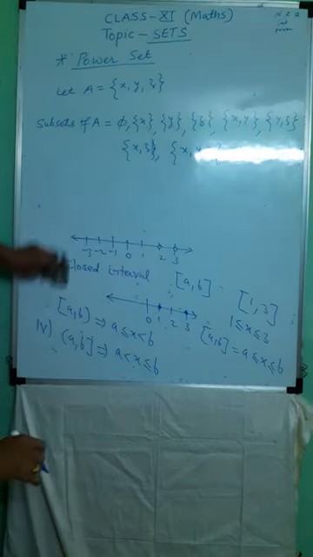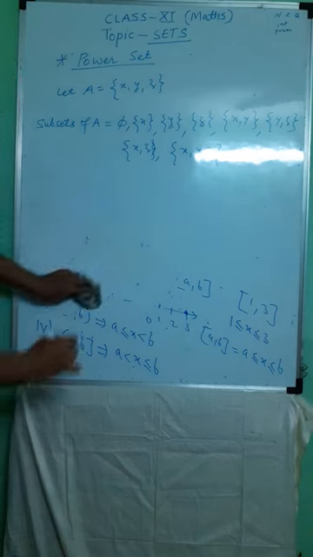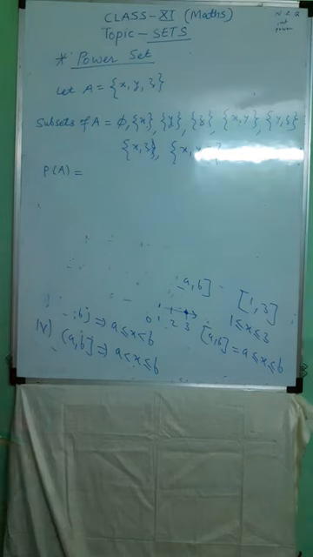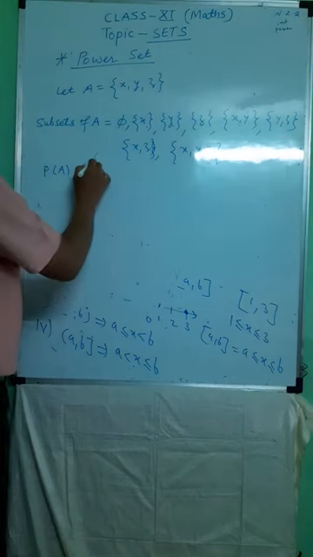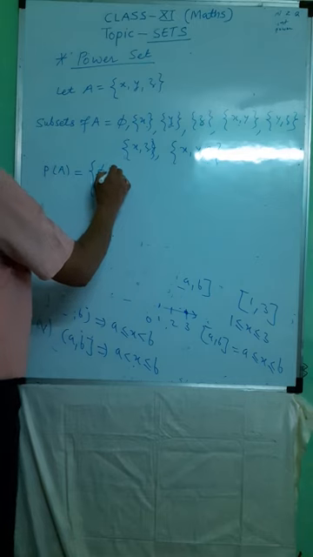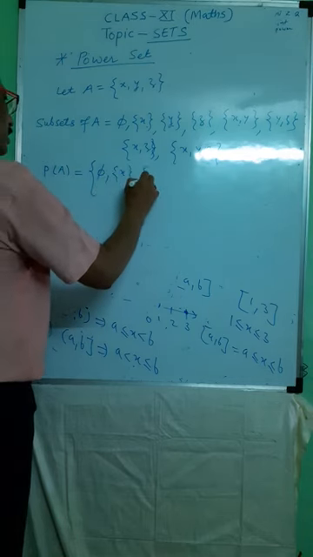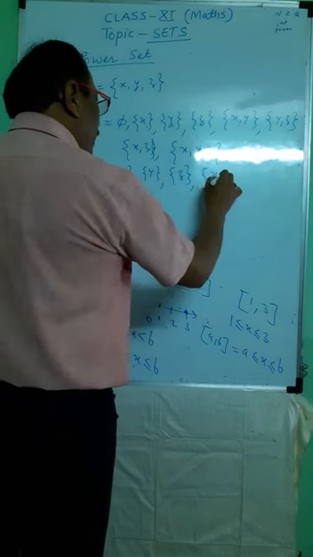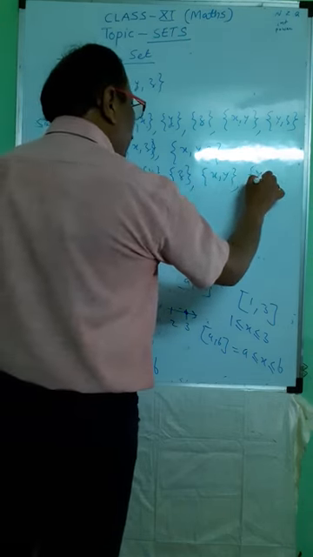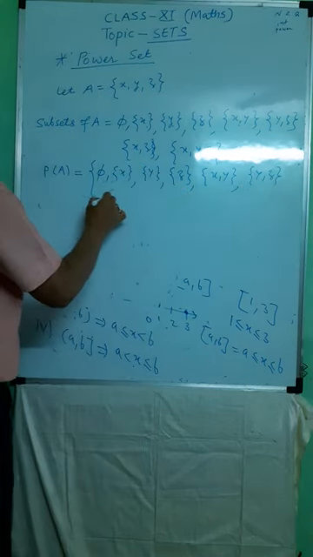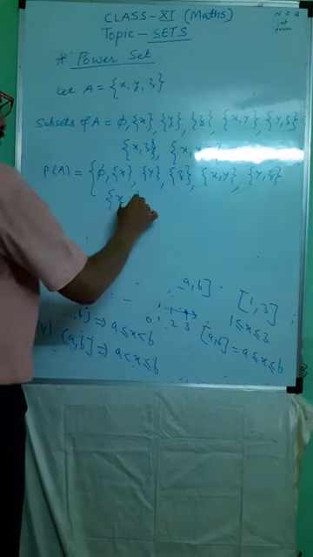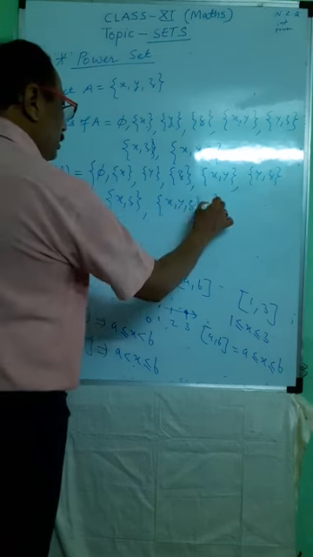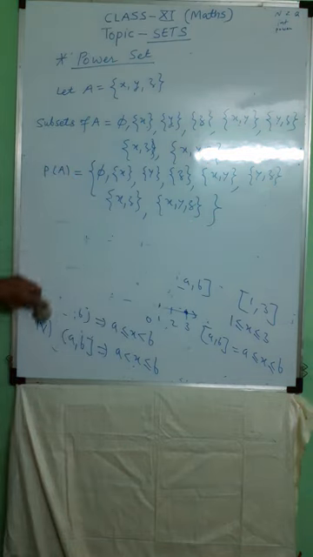Then we define power set. Power set is a set. Power set of A means the set of all subsets. Set of all subsets means we write phi, set x, set y, set z, set xy, set yz, set xz, and set xyz. It is the power set of A.